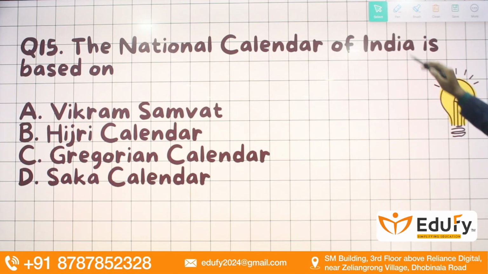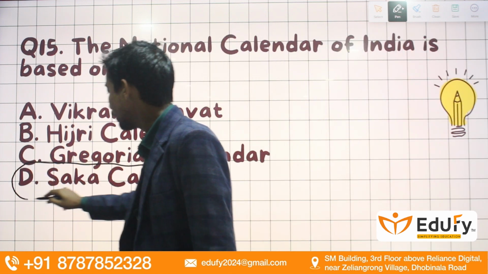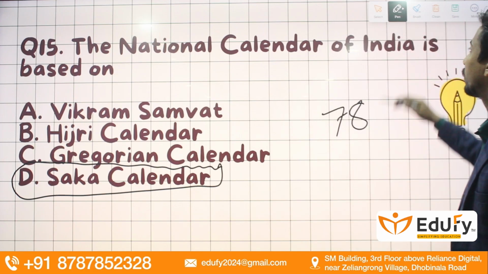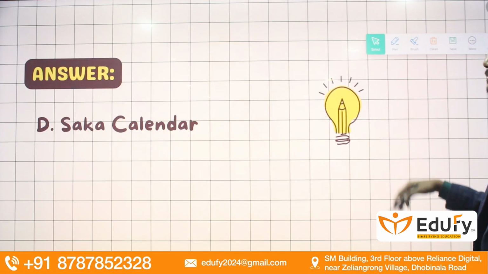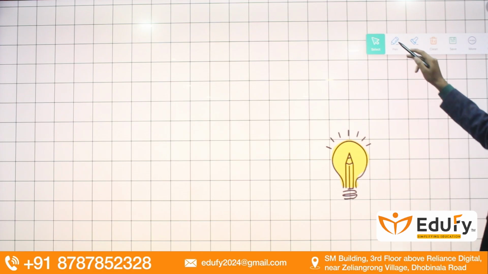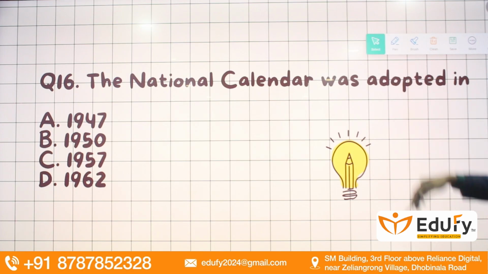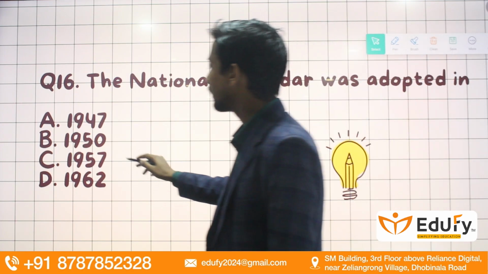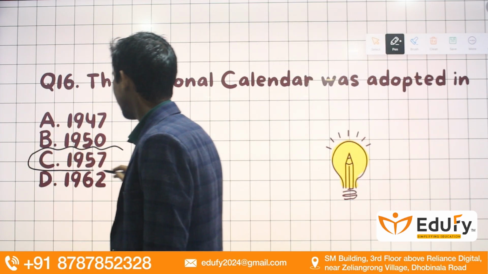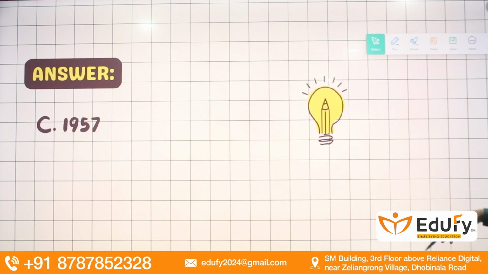The national calendar of India is based on the Saka calendar. Okay, the Saka calendar is our Indian national calendar, which is 78 years behind the Gregorian calendar. Moving towards the next question, guys: the national calendar was adopted in the year? It was adopted in 1957. So remember, guys, it was adopted in 1957, the national calendar, that is the Saka calendar.